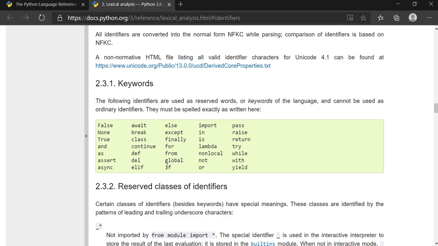As you can observe, we were using if, which is one of those keywords. These are all the keywords that you cannot use as variable names. If you check this keyword list, you will find various keywords that we have already used. Else is also there, which we have already used, and likewise True and False.